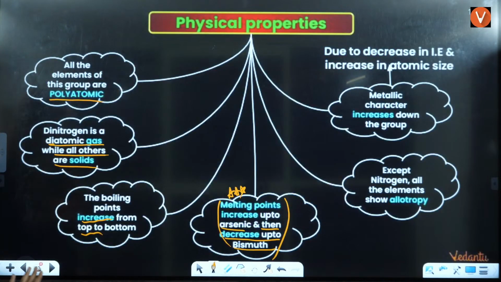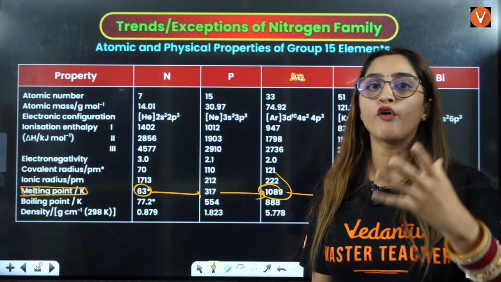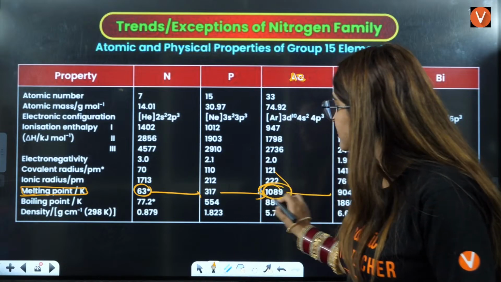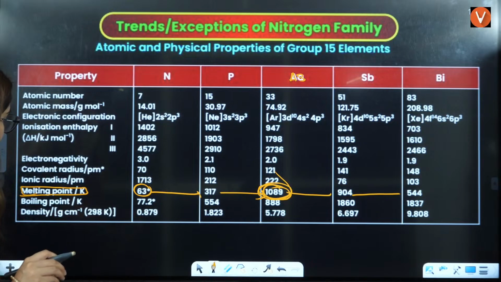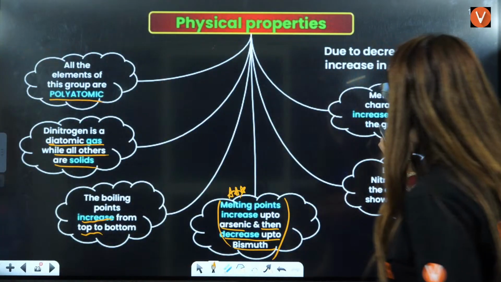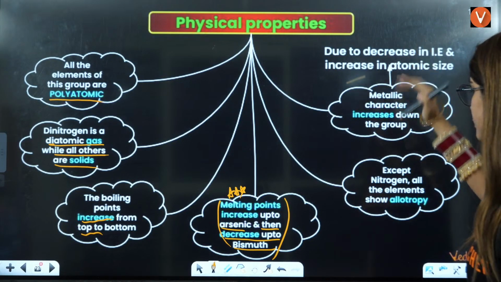That's why the question that they can ask you, in group number 15 elements, out of the following, which has the highest melting point? So answer will be arsenic has the highest melting point in group number 15, right? Then if you see, boiling point is sorted, right? Metallic character increases down the group due to decrease in this, that is also sorted.